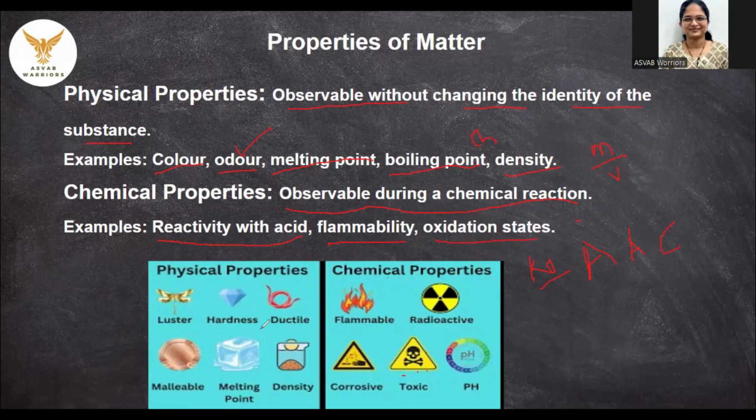If you look at the pictures over here, the first picture is showing you physical properties and the second picture is showing you chemical properties of the material. So here, physical properties: luster or shine. Normally, metals have luster or shine on their surface, so it is a property of a metal. Then the next property is hardness. Different materials have different hardness. The hardest material on earth is diamond.